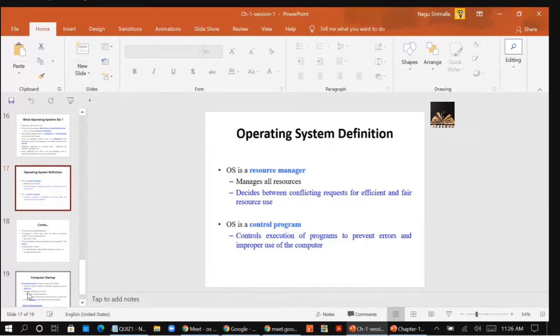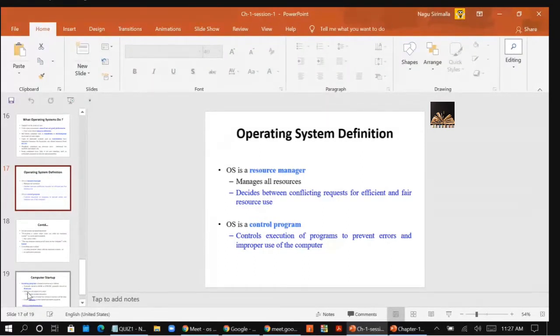And we have seen the definition for the operating system also. Universally, there is no accepted definition for the operating system, but some definitions are given. Operating system is software that is used for controlling and allocating resources. The fundamental goal of the computer system is to execute user programs, and it also controls the hardware devices.